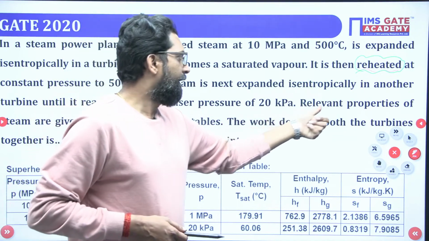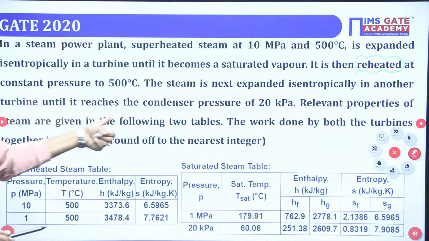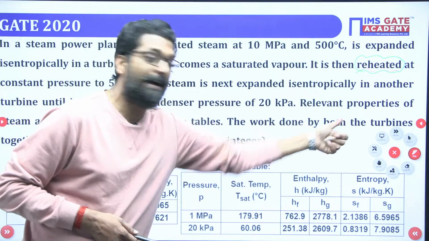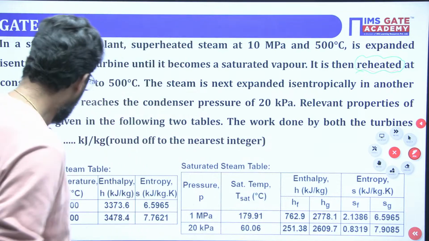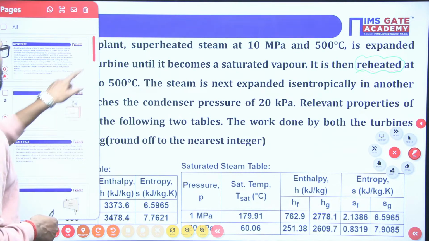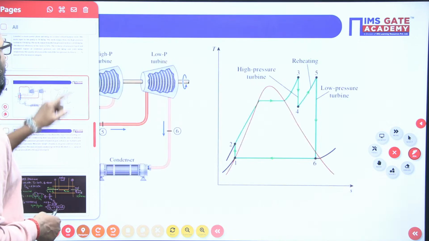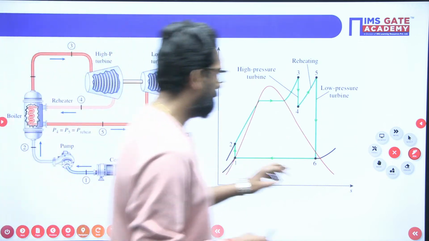Now, relevant properties of the steam are given in the following table. We have to find the work done by both turbines. So, my dear, this is your reheater.